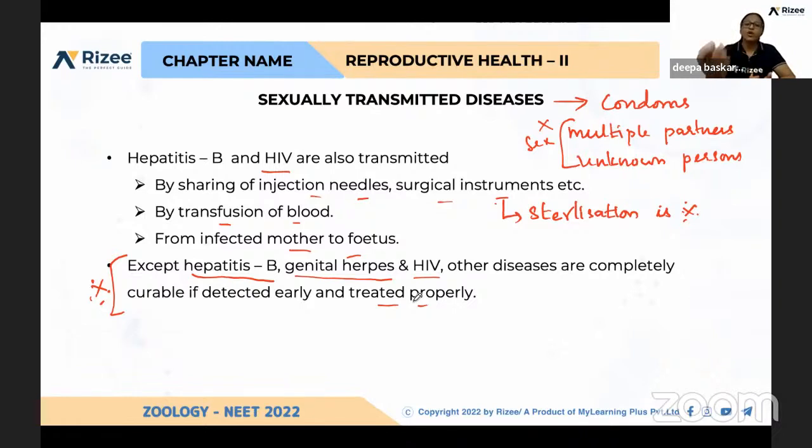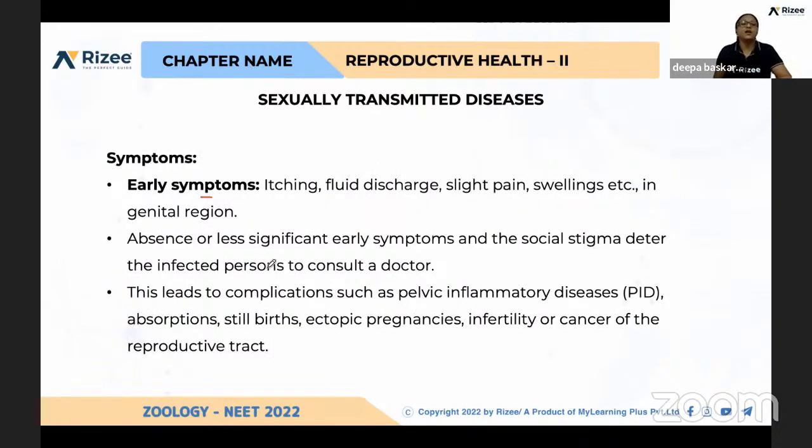Automatically, multiplication of all these organisms will happen, and that will make the disease severe. A few of the early symptoms are itching due to over secretion of fluids. If the itching is intolerable, so much fluid is getting discharged from the female genitalia, you are always feeling some slight pain, or you recognize some swellings in the genital region, automatically we have to consult a doctor. So these are the early symptoms.